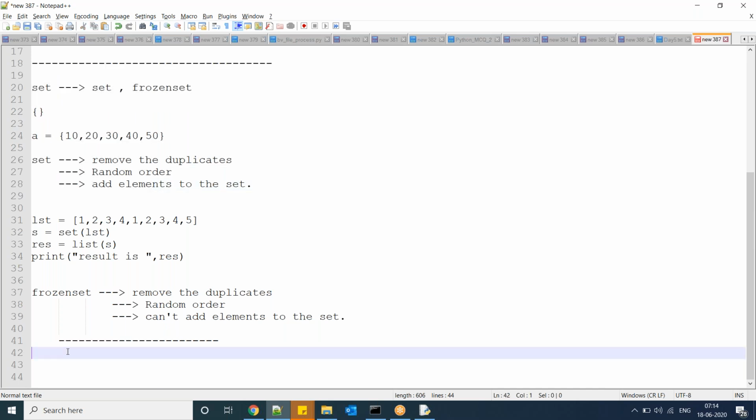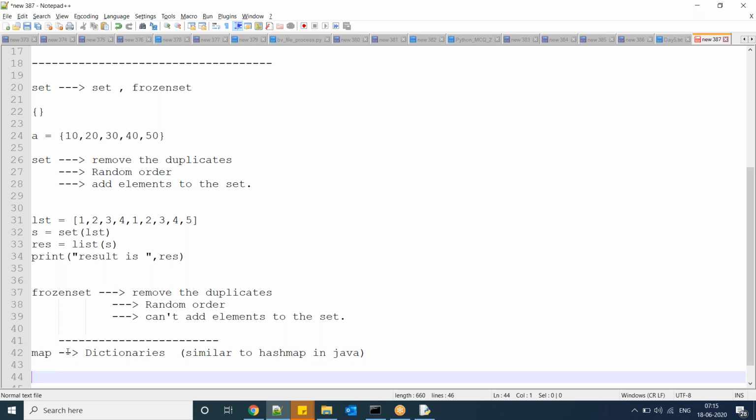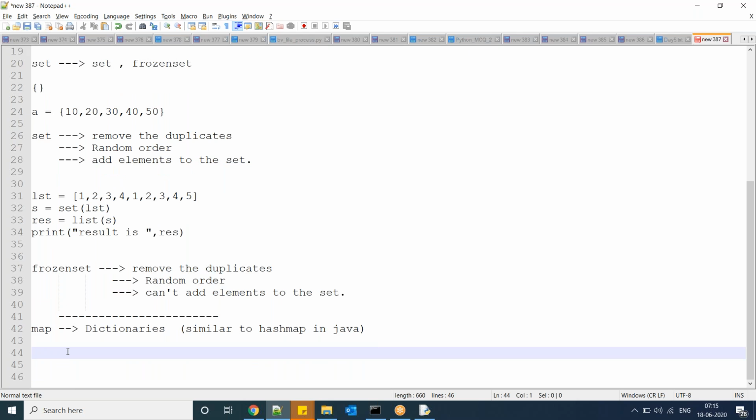But the next thing is the maps category. In maps, we have a dictionary. This is similar to hash map in Java. Guys, this is very important. All of you please concentrate on this one. If you know for loop, list, and dictionary, if you know these three things properly, you can play with anything in automation scripts. So all of you please concentrate on dictionary.